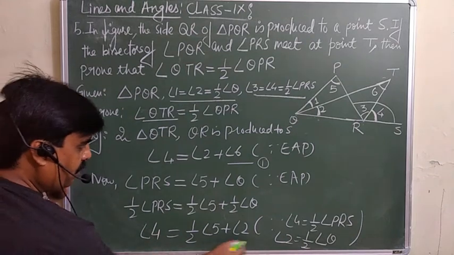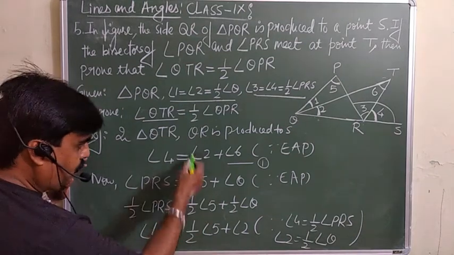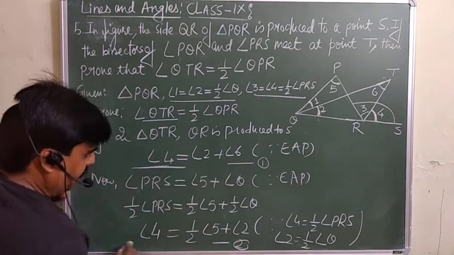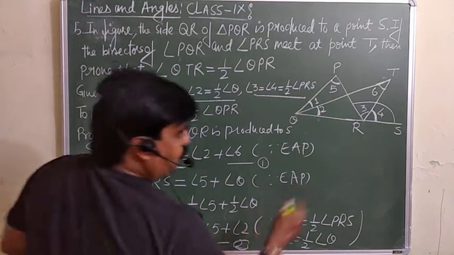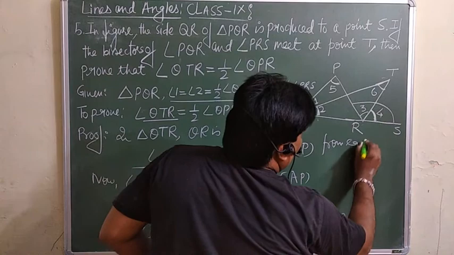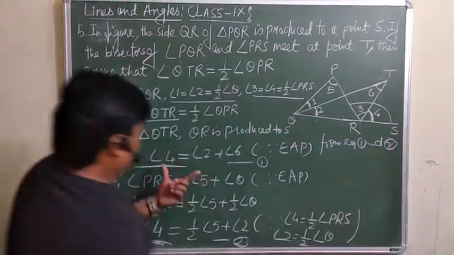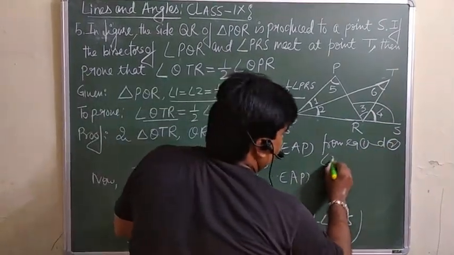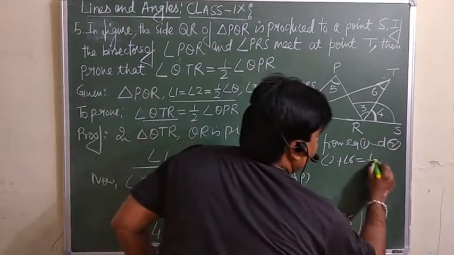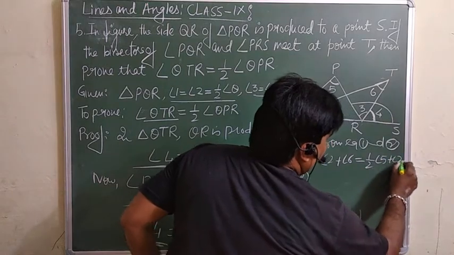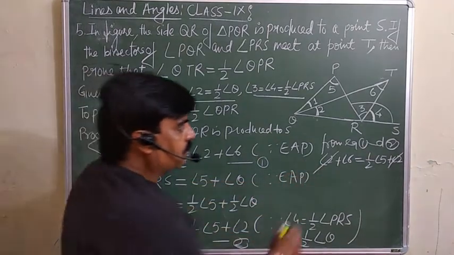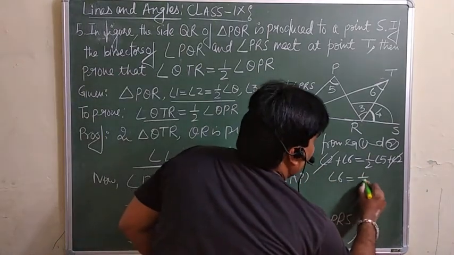Now from here, what are you getting? Angle 4 is equal to this one, and here also angle 4 is equal to this. So from equation 1 and 2, angle 4 is equal to angle 2 plus angle 6, and angle 4 is equal to half of angle 5 plus angle 2. Angle 2 and angle 2 you can cancel, so what will you get? Angle 6 is equal to half of angle 5.